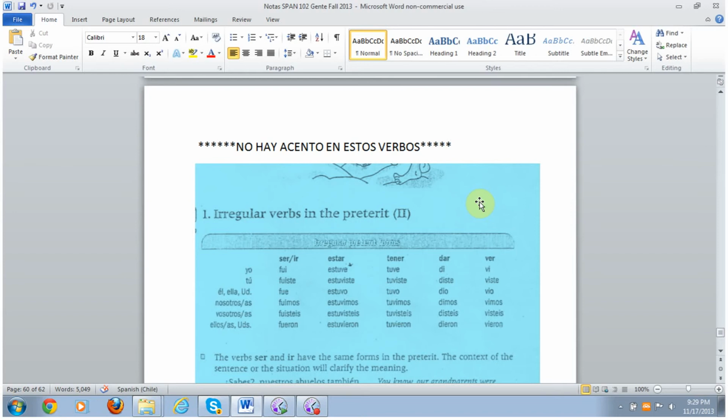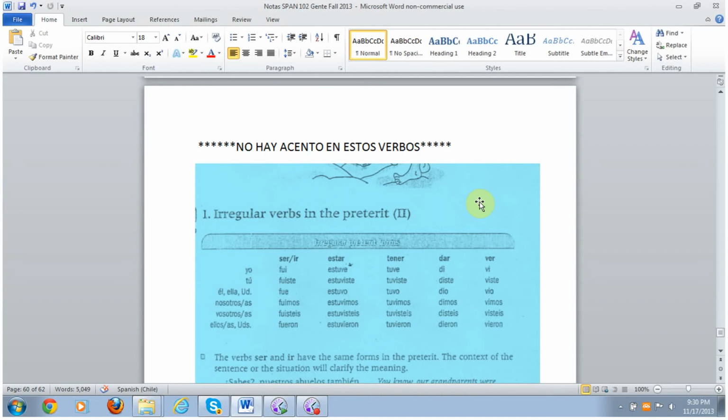Note, the yo form commonly ends with an E. Look at estar and tener. The tú form commonly ends in ISTE. The él y usted ends with the O. The nosotros ends in IMOS. The vosotros, ISTEIS. And the ellos, ellas, ustedes, IERON.